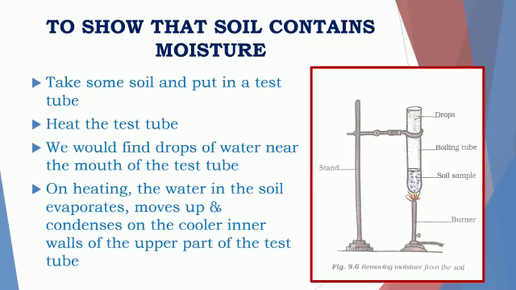Now, to understand that the soil contains moisture, we will learn one activity. For this, you need to take some soil in a test tube. Now, you heat the test tube. After some time, you will find drops of water near the mouth of the test tube. Now, why did this happen? On heating, the water in the soil evaporates. It moves up and condenses on the cooler inner walls of the upper part of the test tube. This happens because the soil contains moisture.